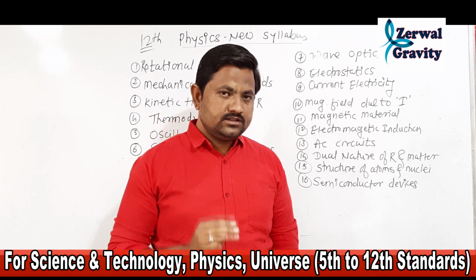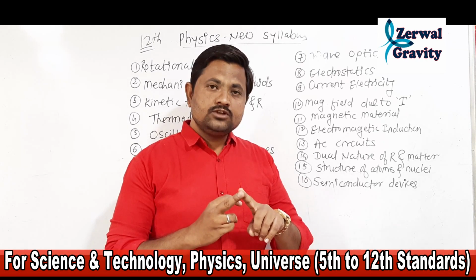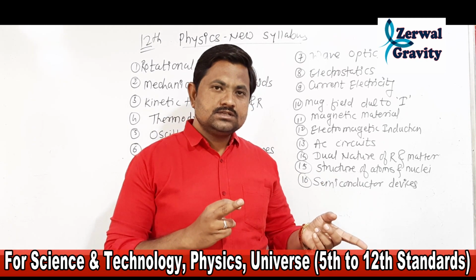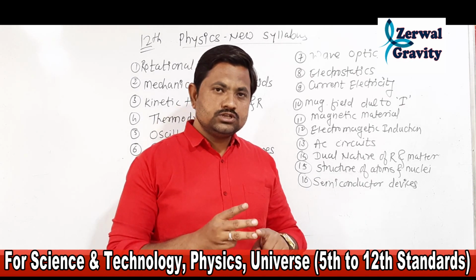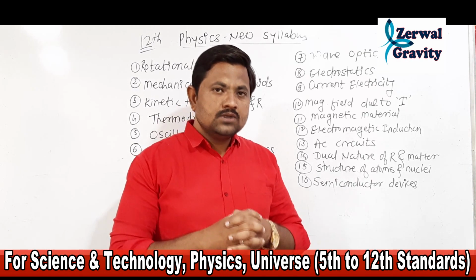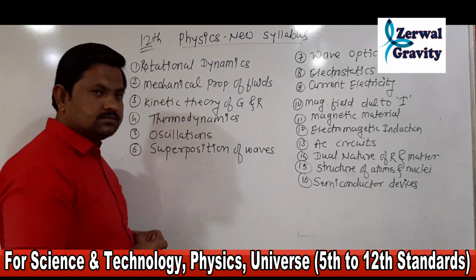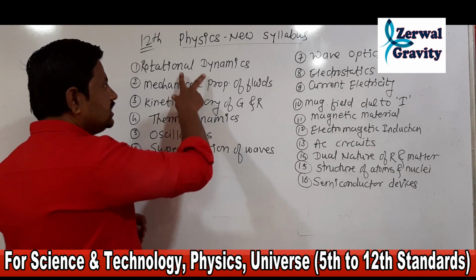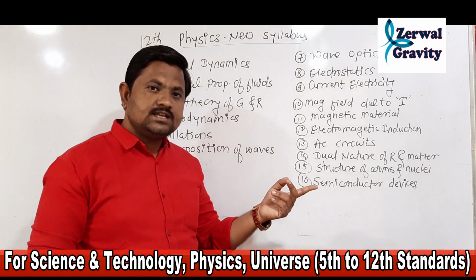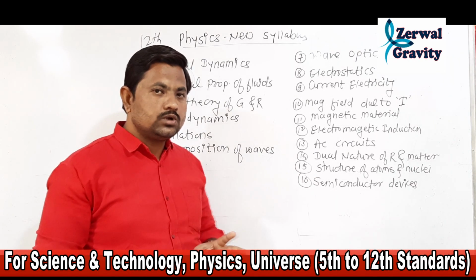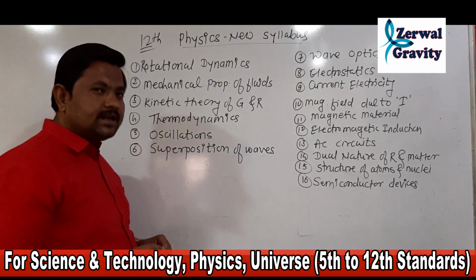Out of those 3 chapters, the gravitation chapter is included in the 11th syllabus, and the first and third, that is circular motion and rotational motion, are merged together to make a new chapter, that is rotational dynamics. This rotational dynamics chapter consists of the 2 chapters from the previous syllabus, circular motion and rotational motion, and all those topics are included in rotational dynamics.